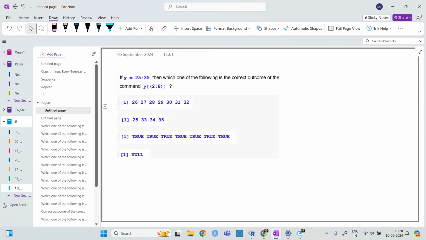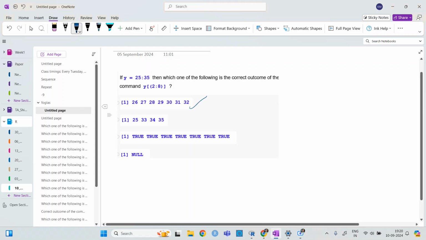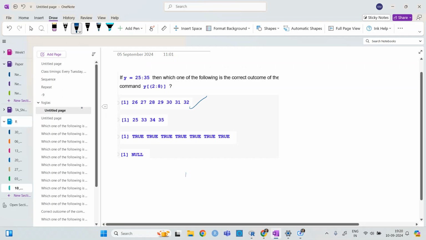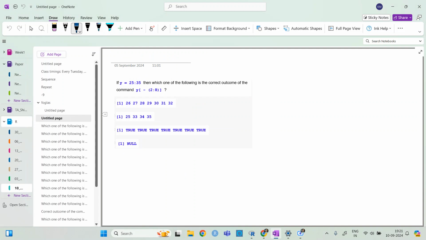Option one. So y[2 to 8] is basically y from 25 to 35: 25 is the first, 26 will be the second one, and up to 32 will be the eighth one.